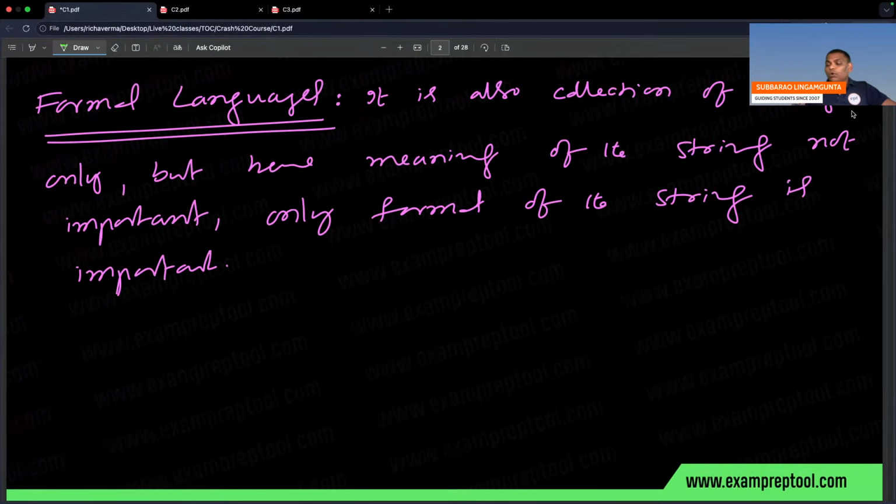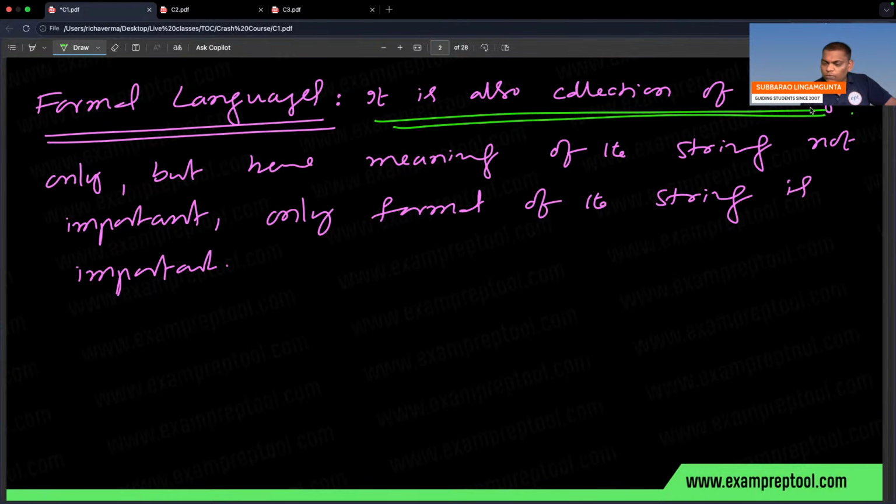In TOC, what is the first thing required? The first thing required is formal language. What is formal language? When you say language, it is a collection of strings, no doubt.